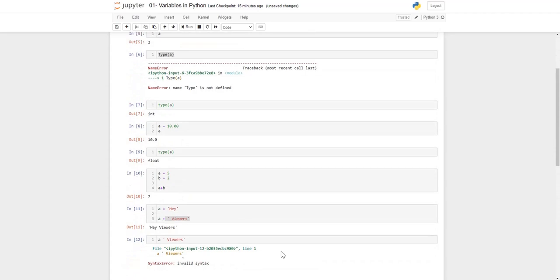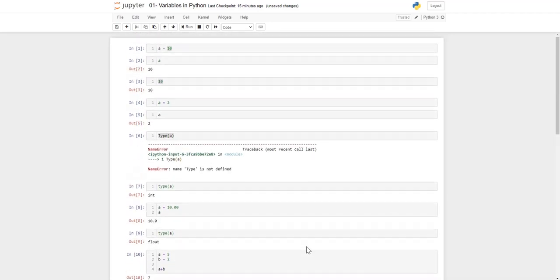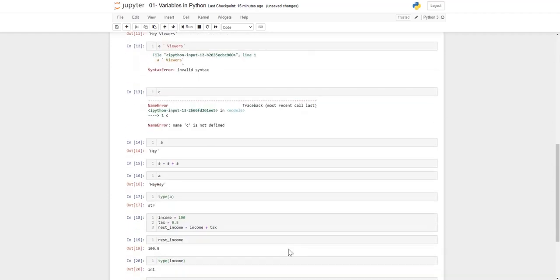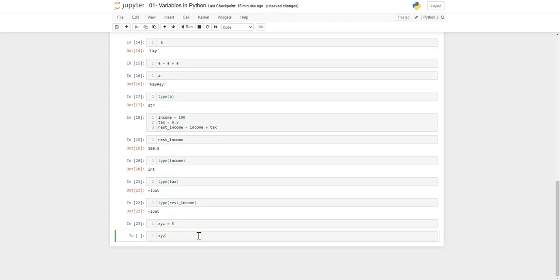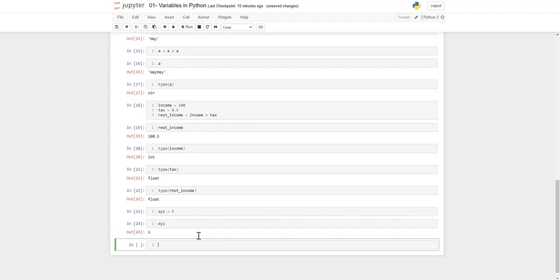So I hope it's clear why we use variables. Let me reiterate. Variables are nothing but a container. We put our value and assign it to some variable. It could be anything: x, y, z, a, b, whatever you want to call it. It's not required to be a single letter. You can use x, y, z, it's also a variable, so you can say x, y, z is 5. So the first thing is clear, a variable is a container where we can put our value.